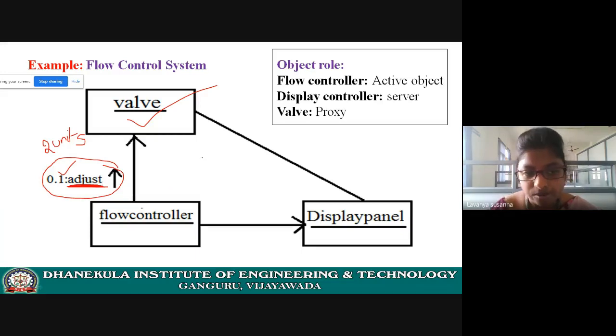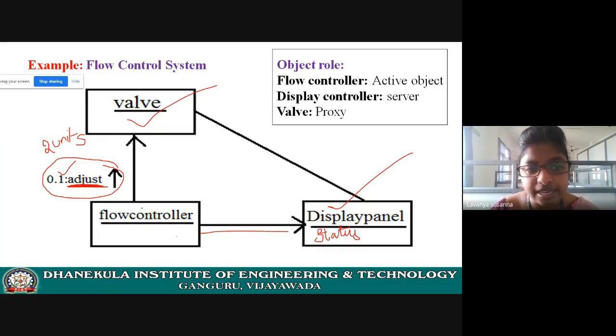Now see here, again the flow controller object is invoking the method of display panel. What will display panel do? It will show the status.